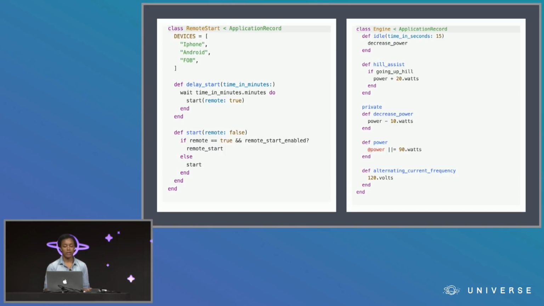Now I know that I probably need to make remote start its own class. Having this as a separate class will make the code easier to change and keep these responsibilities separate. So now I don't have to worry about every little change to remote start affecting how the power output is determined by the engine.